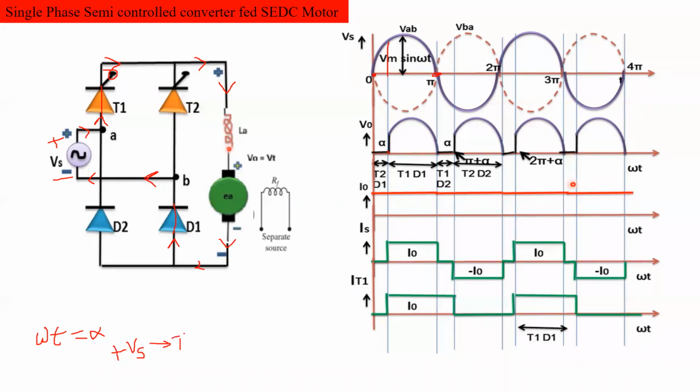After plus Vs, the current is flowing through T1. Next, after that, through the load circuit. Load means armature resistance, inductance and motor terminals, and so on. Next, D1. Next, minus Vs. Clear?